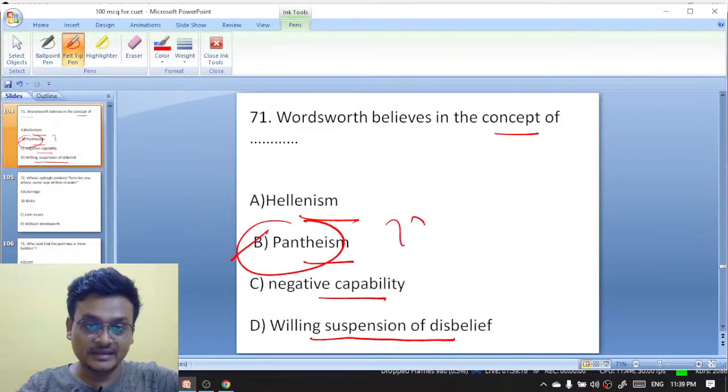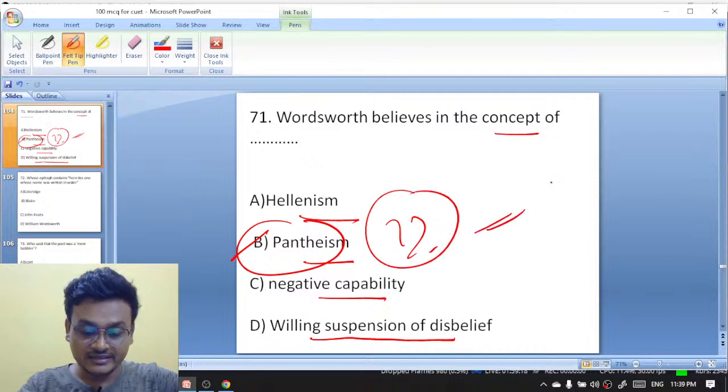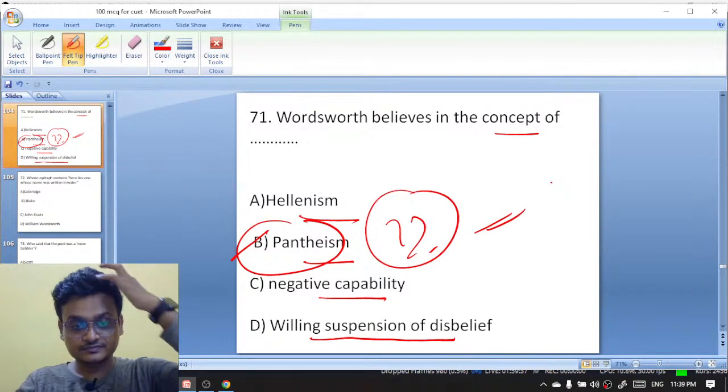What is pantheism? I discussed earlier. And what is willing suspension of disbelief? Who has given the concept of willing suspension of disbelief? That you have to willingly disbelieve, then you can enjoy the creation of a poet or any poetic work.